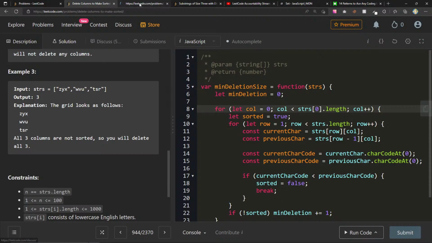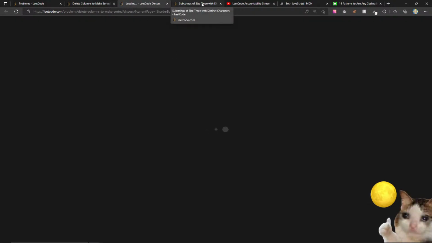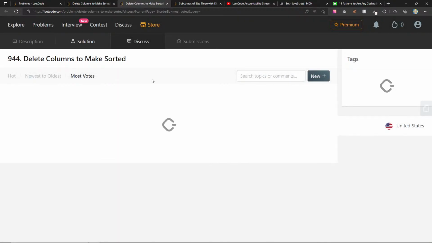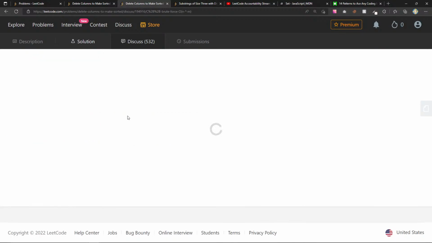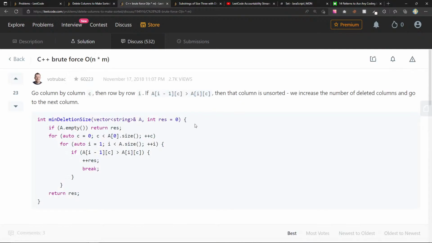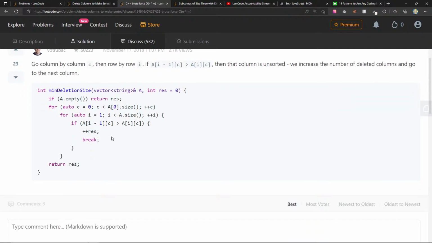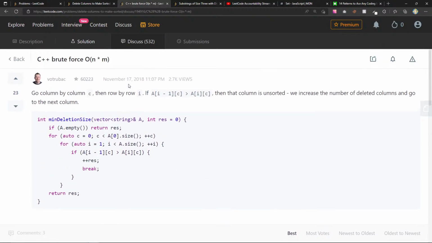Let's see the solution or the discussion. Probably going to be some like, oh, linear time solution, or just keep count. It's always some crazy thing like that. Keep count of letter A, and you'll figure it out. Let's see. Python count unsorted. Okay, C++ brute force. If this guy right here that has a crazy amount of points did it brute force, then I'm happy. Yeah. Okay, that's very similar to what we did, so that's cool.